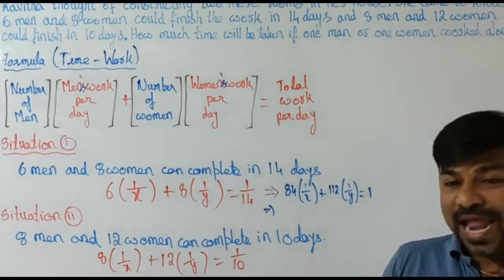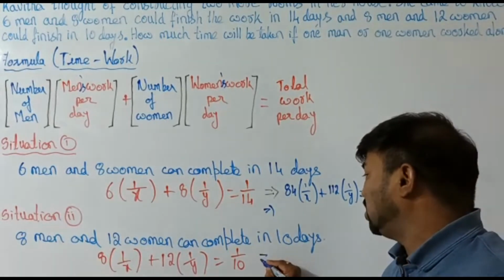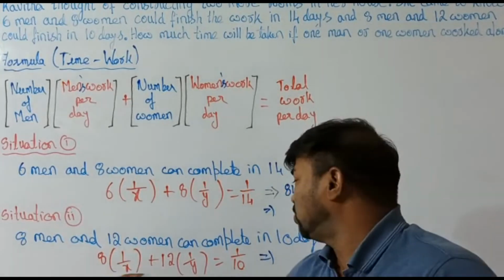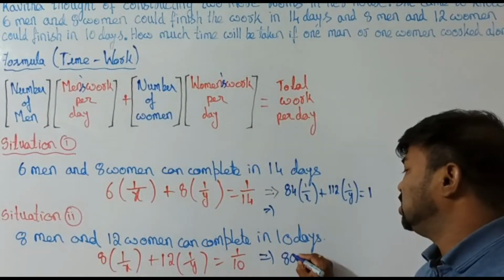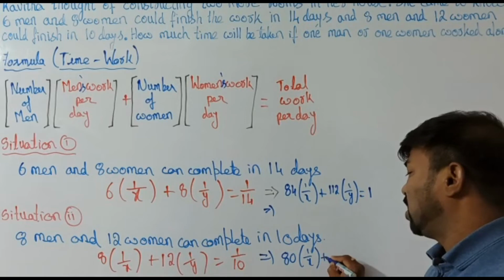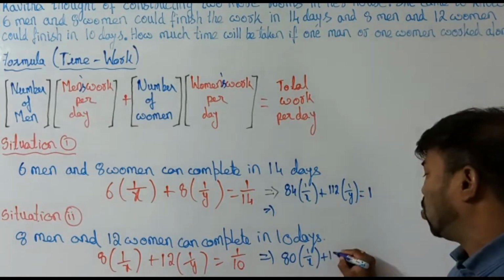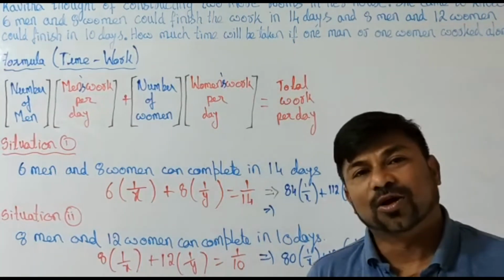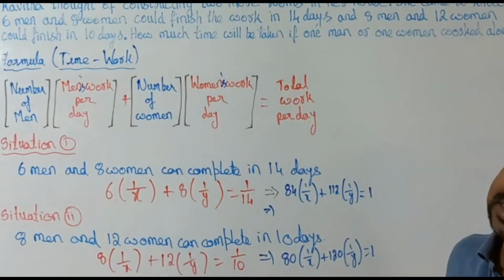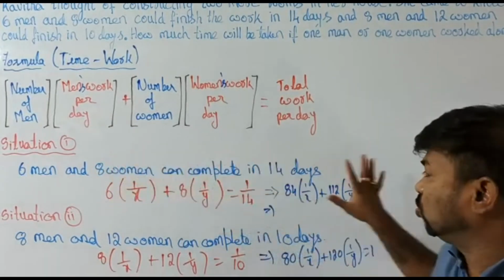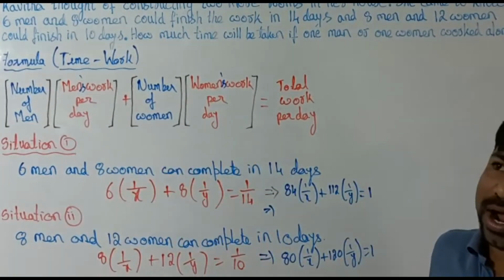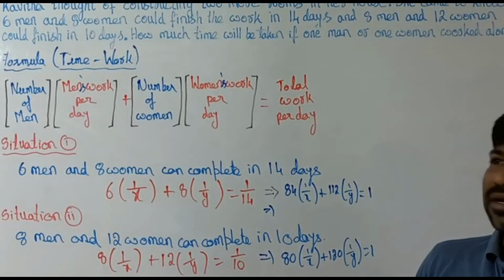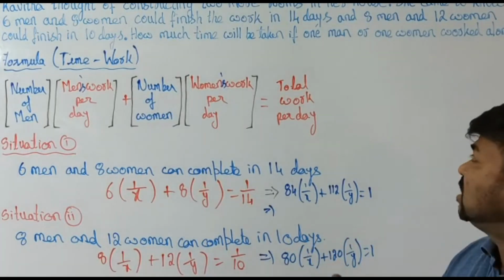Hope you understood. Now let's do the same thing. To make it into standard form, let's cross multiply this. 10 into 8 is 80 into 1 by x, plus 10 into 12 is 120 into 1 by y, equals 1. This is the equation we got from situation 1 and situation 2. But let's convert them into linear equation form.